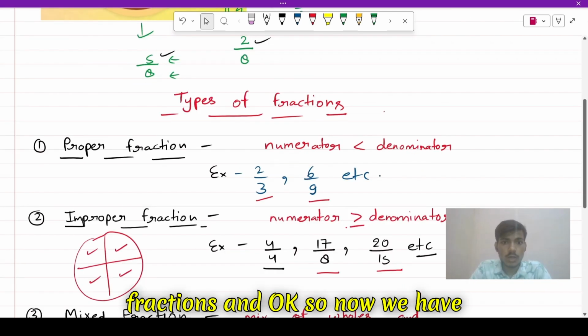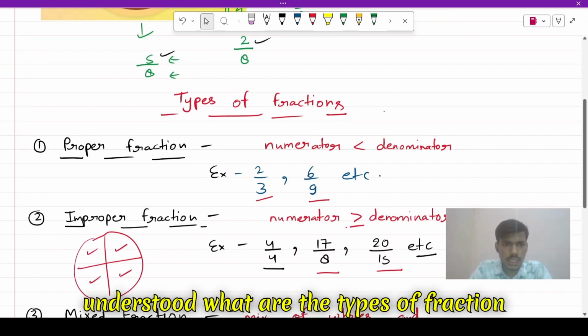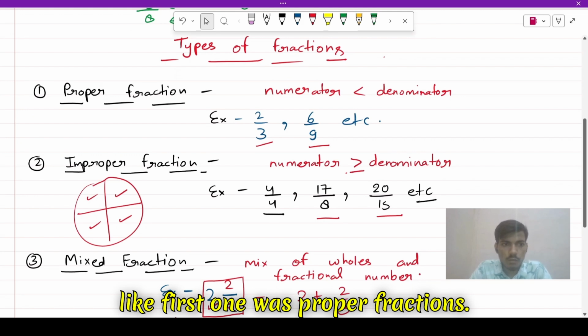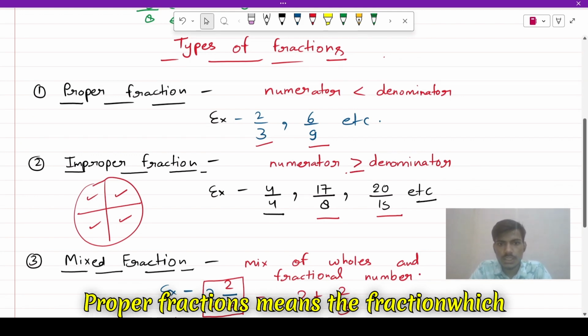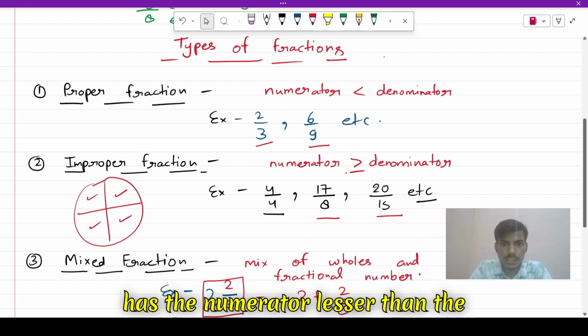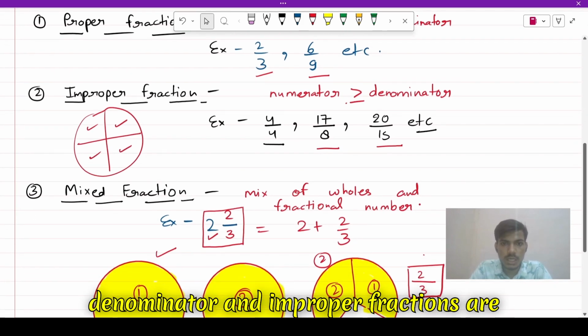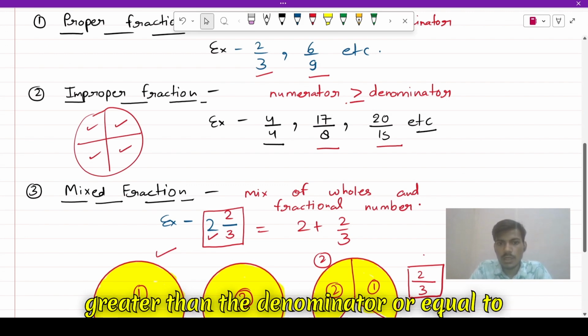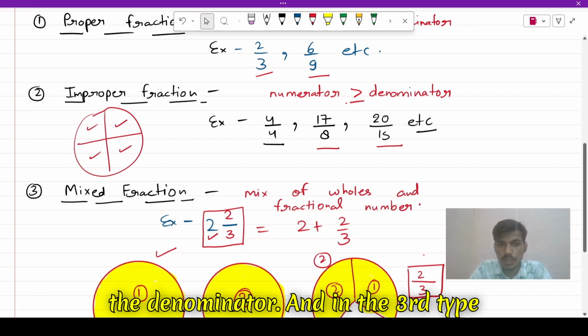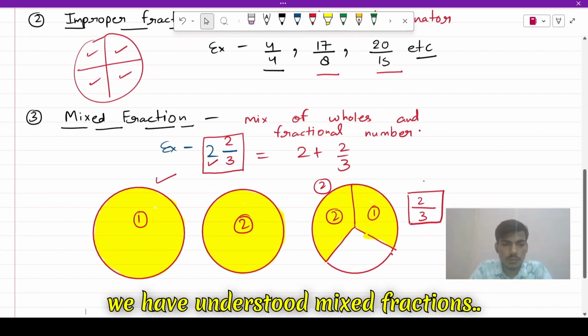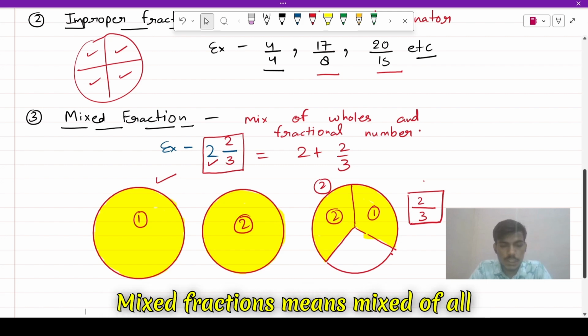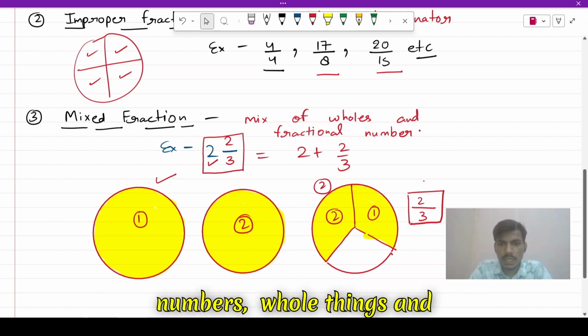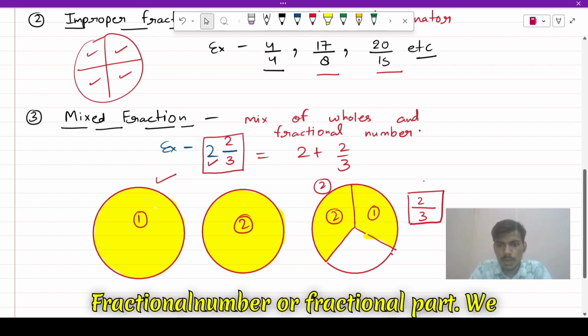And okay, so now we have understood what are the types of fraction. First one was proper fractions. Proper fractions means the fraction which has the numerator lesser than the denominator, and improper fractions are the type in which numerator is greater than the denominator or equal to the denominator. And in the third type, we have understood mixed fractions. Mixed fractions means a mix of whole numbers or whole things and fractional number or fractional part.